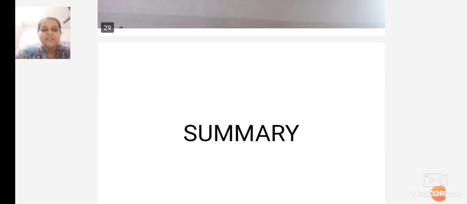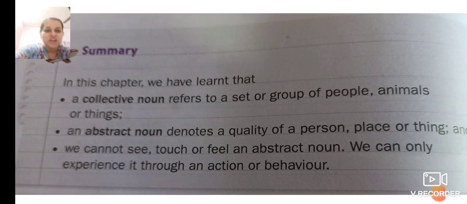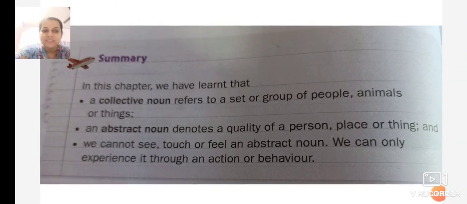Now we move ahead with the summary. What we learned in this chapter. In this chapter, we have learned that a collective noun refers to a set or group of people, animals, or things. An abstract noun denotes a quality of a person, place, or thing. And we cannot see, touch, or feel an abstract noun. We can only experience it through our action or behavior.